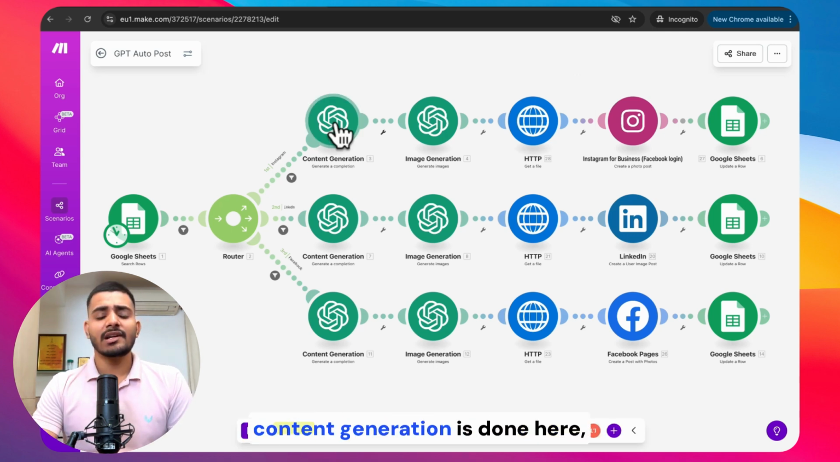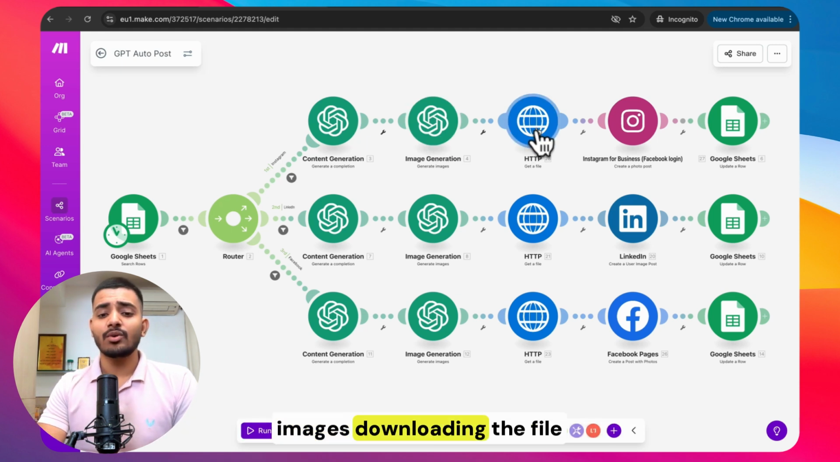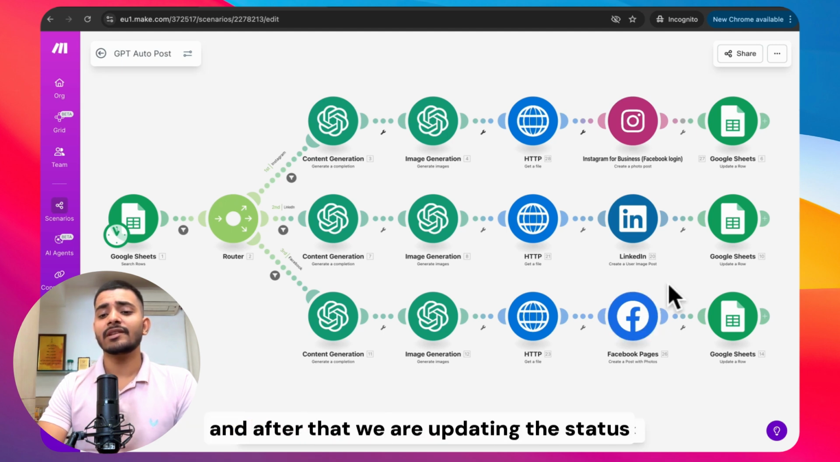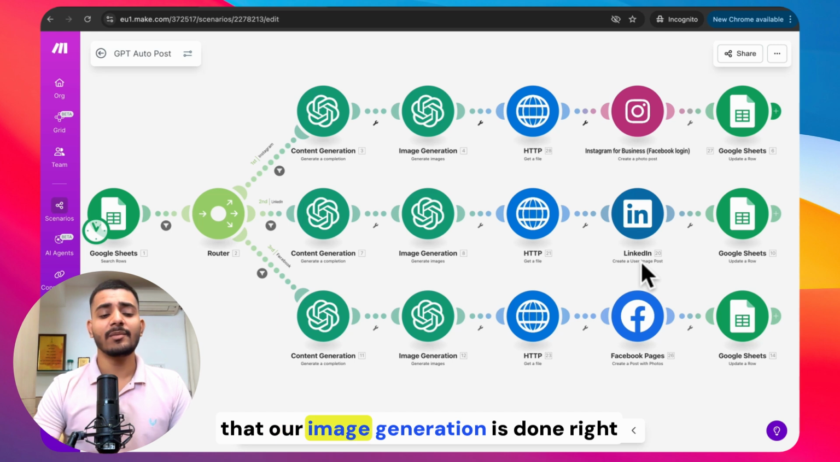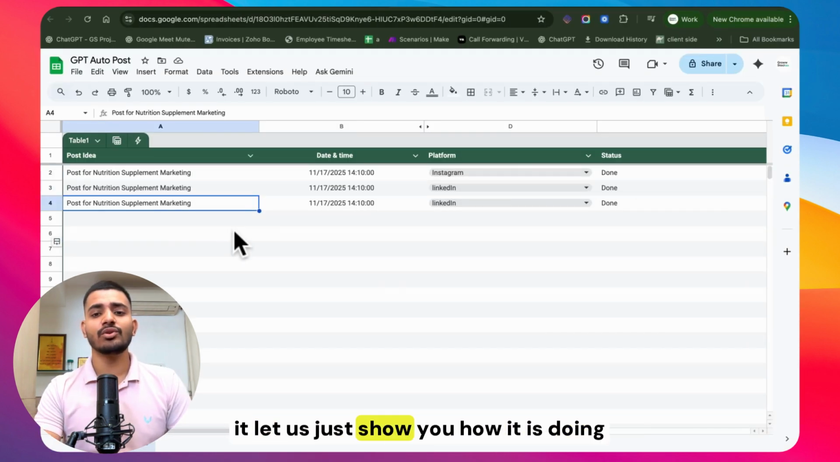As you can see here, content generation is done here, image is generating here. We are getting the images, downloading the file, and then we are posting it to Instagram, LinkedIn, and Facebook. And after that, we are updating the status as yes. So it indicates that our image generation is done, right? As you can see here, I've just posted it. Let me just show you how it is doing.